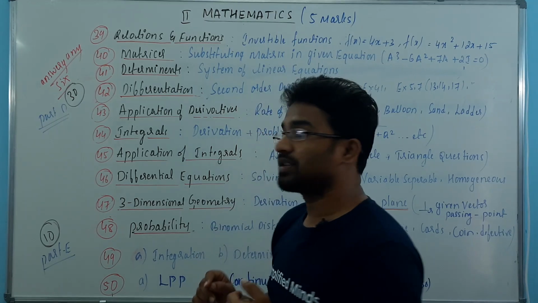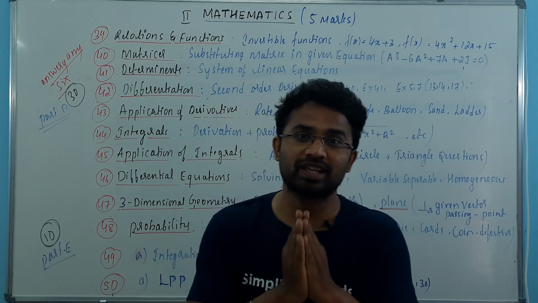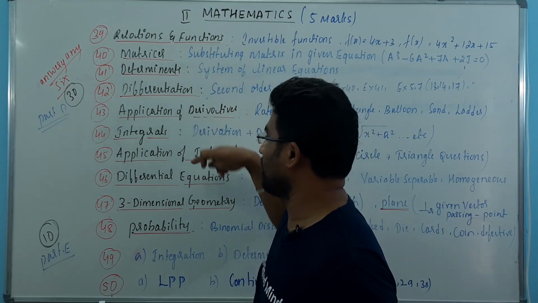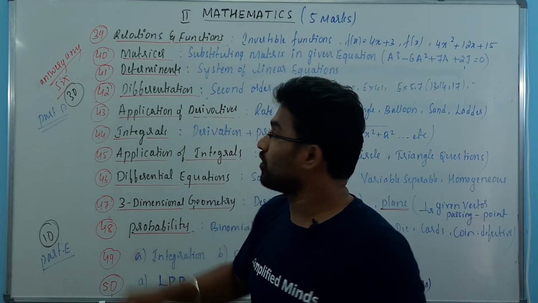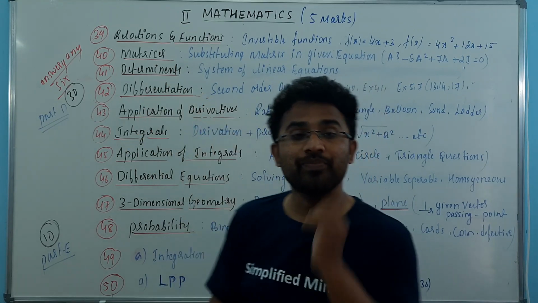So what happens here is, suppose you don't know calculus, you don't know differentiation, you don't know integration, then what are the options left for you? You have relations and functions, matrices, determinants, then you have 3D geometry and probability. You have to answer 6 out of 10, but you will be able to answer only 5.